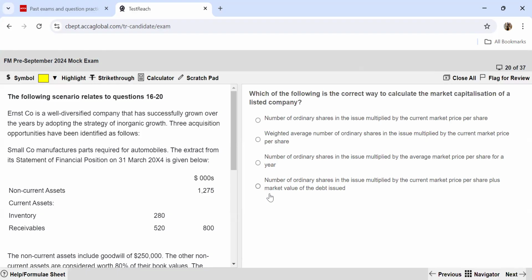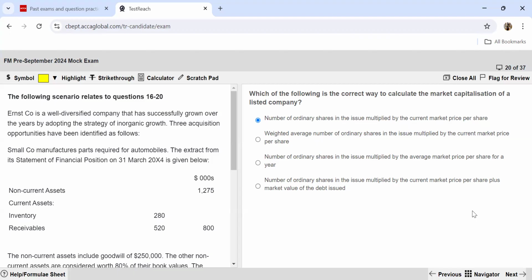And we move further to the very last question, which is related to this scenario. Which of the following is the correct way to calculate the market capitalization of a listed company? So we all know market cap is nothing but your number of shares multiplied by the current market price. So this is, I think, the very first statement over here, number of ordinary shares in the issue multiplied by the current market price per share. So this is very simple, just asking you the definition of market cap. With this, we are done with this scenario over here.